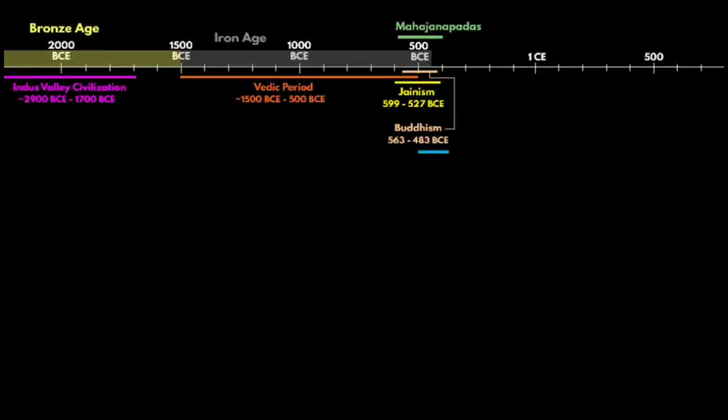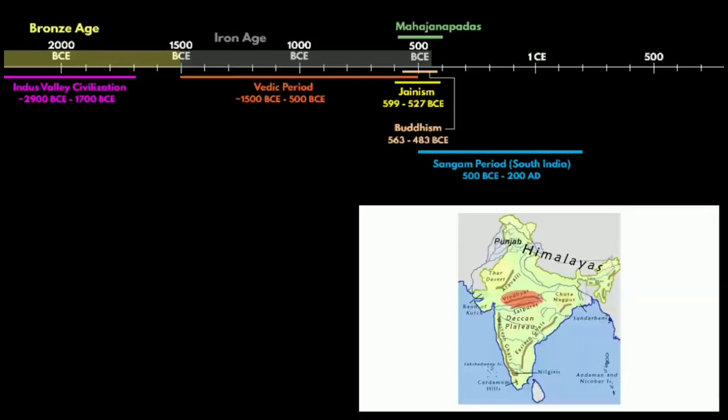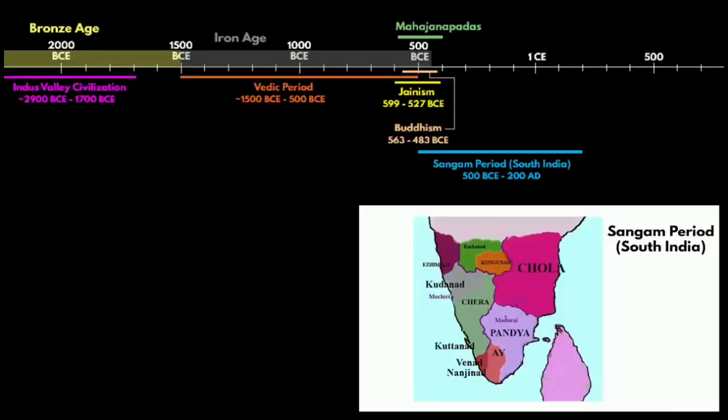When it comes to South India, the period roughly between the 5th century BCE and the 3rd century AD in South India is referred to as the Sangam period. In ancient times, the Vindhya mountain range was considered the traditional boundary between North and South India. Three dynasties ruled during the Sangam age: the Cheras, Cholas and Pandyas. They ruled over the territories of the present-day Indian states of Tamil Nadu, Kerala, Andhra Pradesh, parts of Karnataka and northern Sri Lanka, also known as Elam.